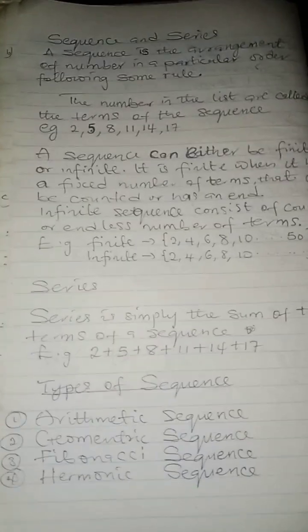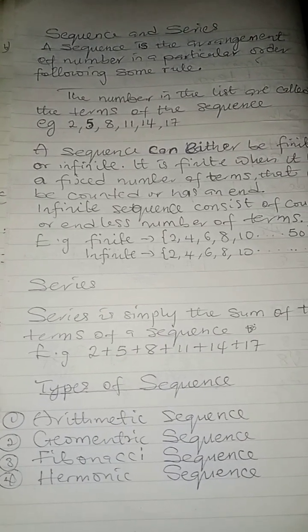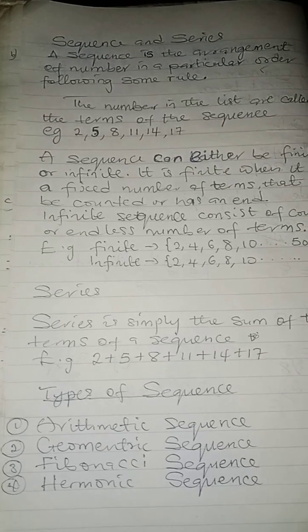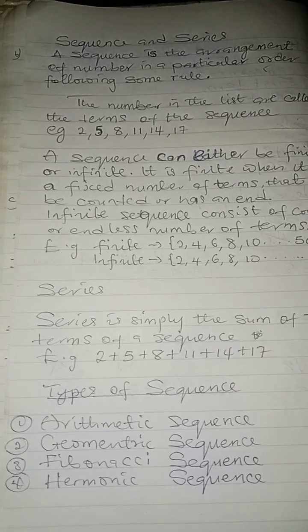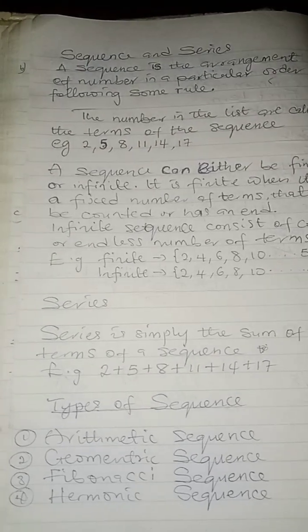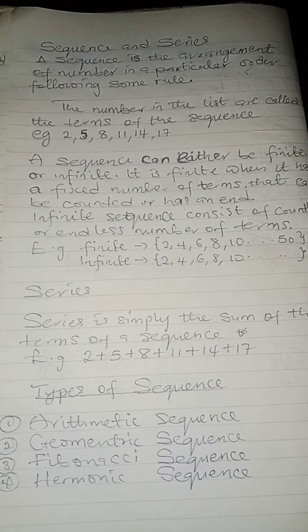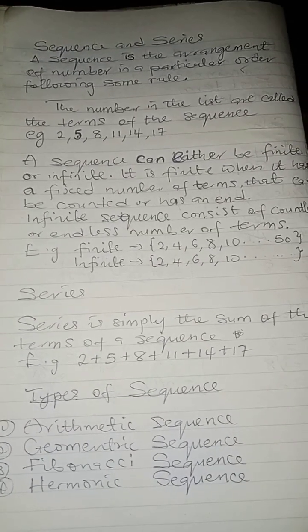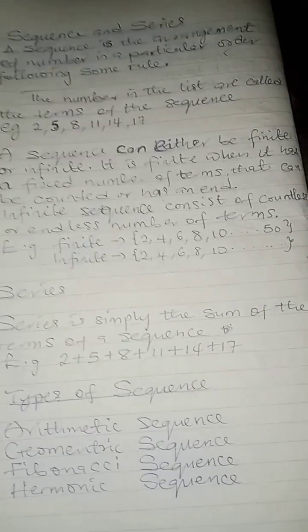Then number three, we have Fibonacci sequence, which some people call Fibonacci. We also have harmonic sequence. So take note, arithmetic sequence is also known as arithmetic progression, AP.